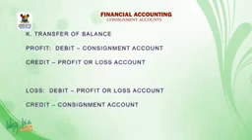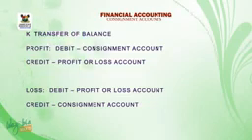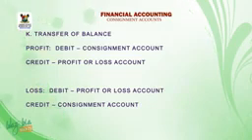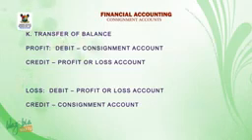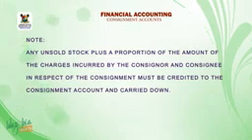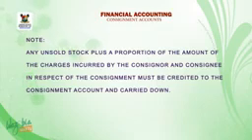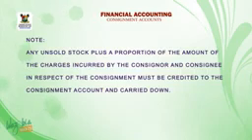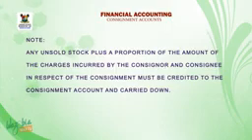K. Transfer of balance. Profit, debit consignment account, credit profit or loss account. Loss, debit profit or loss account, credit consignment account. Note: any unsold stock plus a proportion of the amount of the charges incurred by the consignor and consignee in respect of the consignment must be credited to the consignment account and carried down.